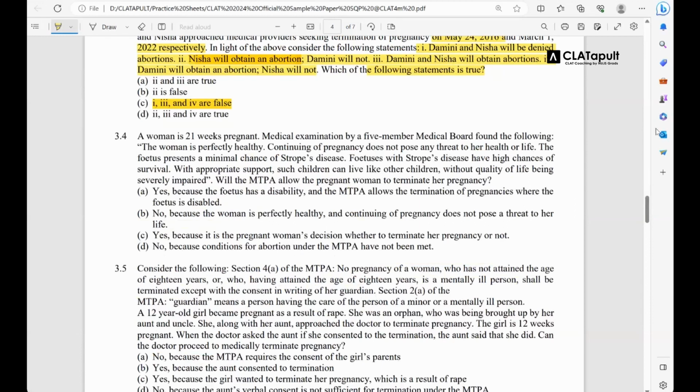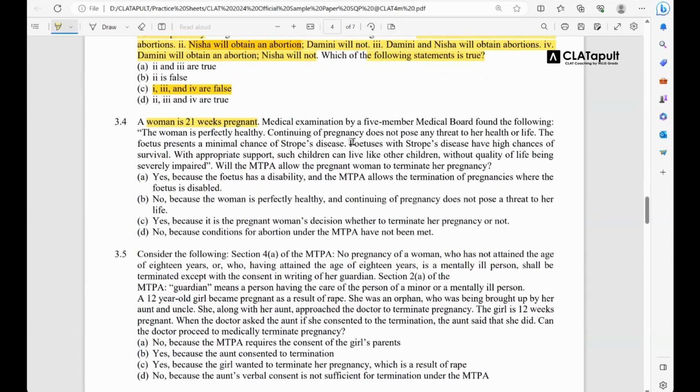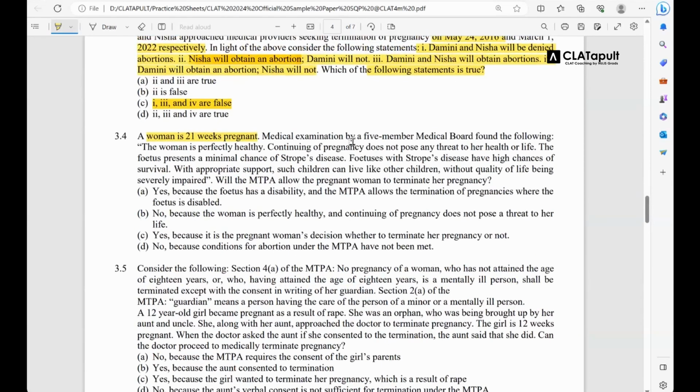Okay. Now we go to question number 3.4. Okay, let's see. A woman is 21 weeks pregnant. Again, तुरंत connect कर लो principle से, ठीक है? And by the way, I'm using Hindi in between. Is that fine? Is there any problem with anyone? You can just drop a text, okay? I'll stop. I'll go English 100%. Okay, perfect. Cool. A woman is 21 weeks pregnant.